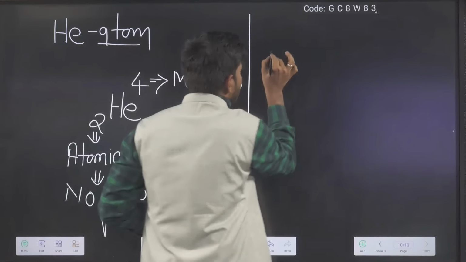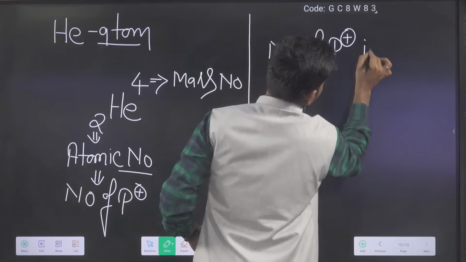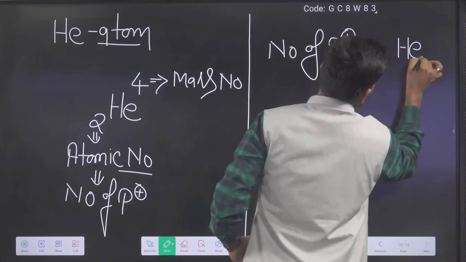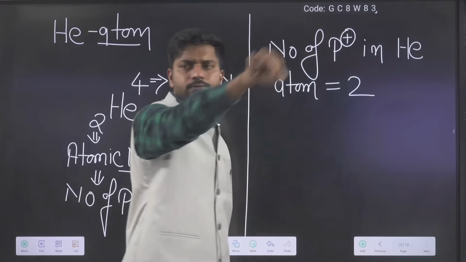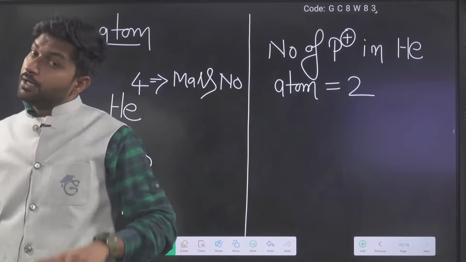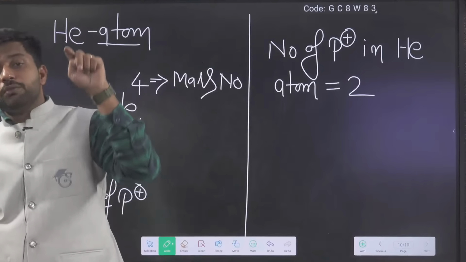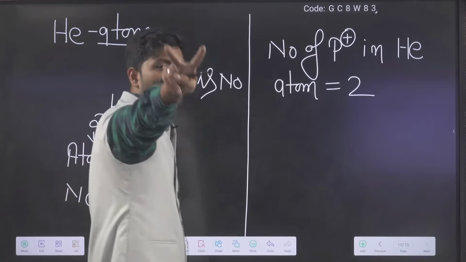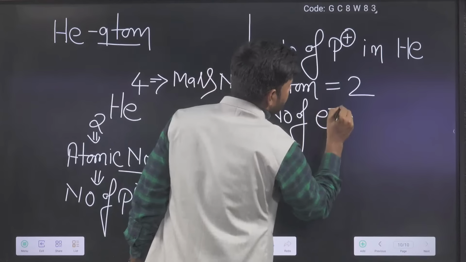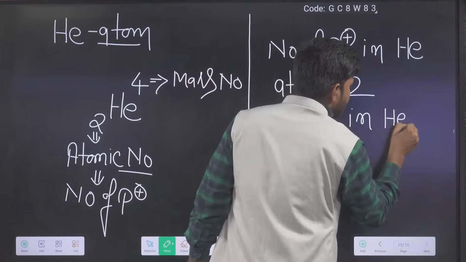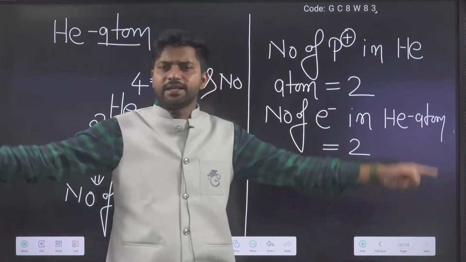So the number of protons in the He atom equals 2. We know that an atom is neutral, so with 2 protons, to maintain neutrality, 2 electrons are also present. So the number of electrons in the He atom equals 2. Can we say that or not?